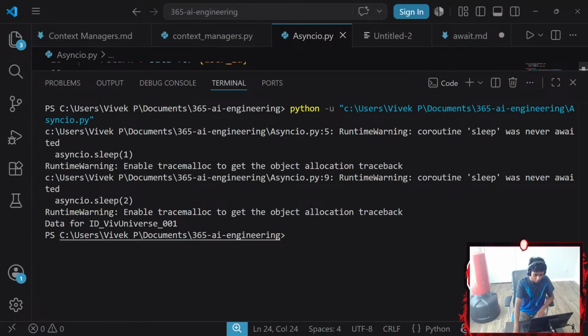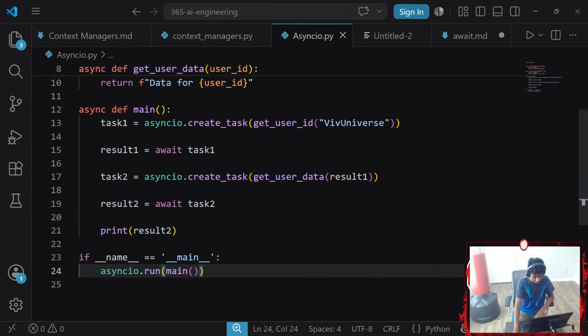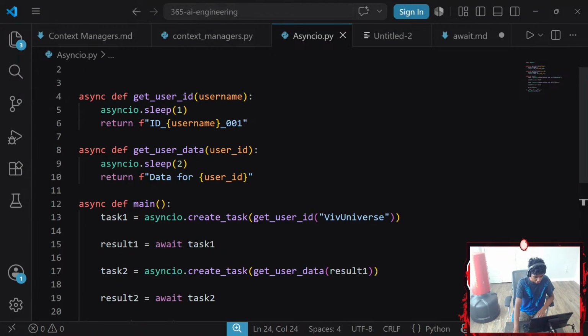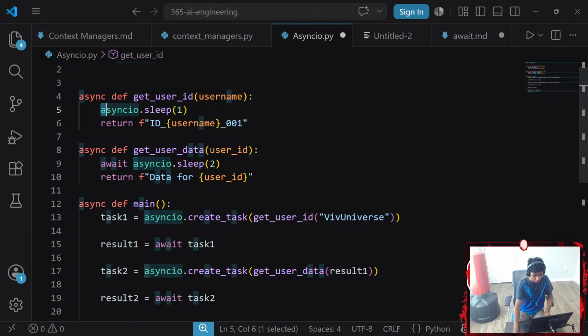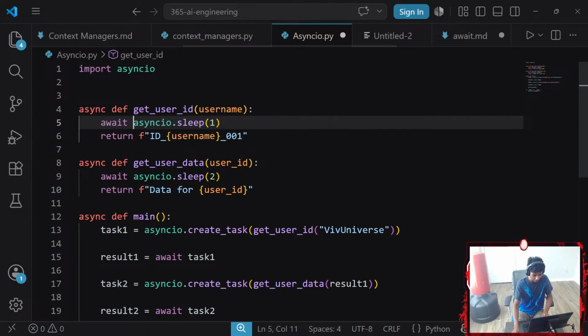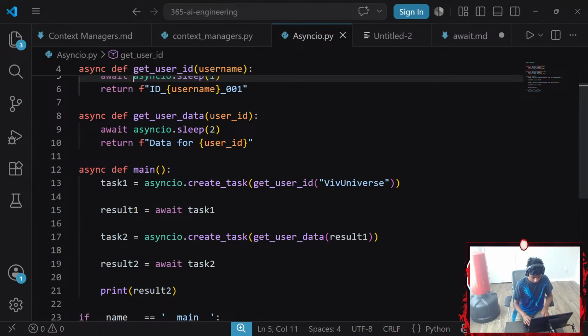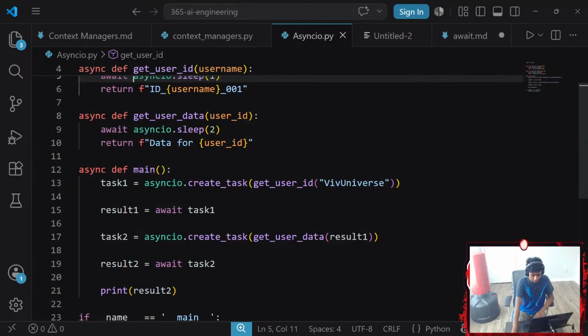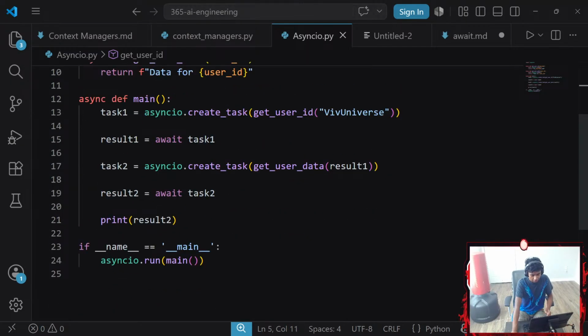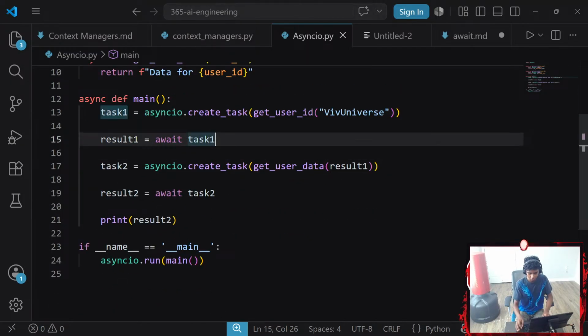Now, if I run the program, we get an asyncio.sleep error. Now, when you call a function, did I go with await? There we go. I make this mistake so much, it doesn't help that I talk more than I actually type. Now, data for Viv universe, blah, blah, blah. And then let's go ahead and print my result 1 as well, just for the fun of it.